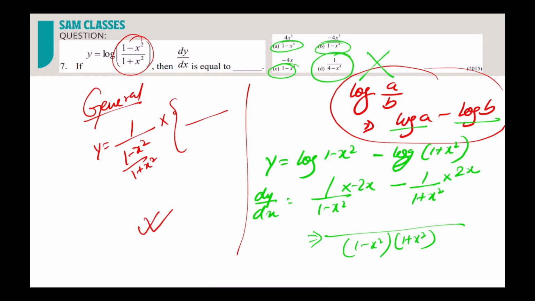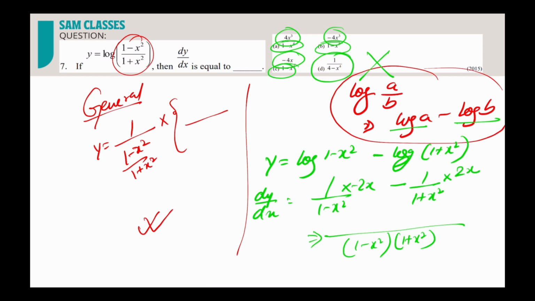This option you can anyway simply eliminate. Correct? 1 minus x power 4. They just wanted to confuse you, so this way they gave it. So directly you can eliminate, this won't be there. Now we have to see whether it will be plus 4x cube, minus 4x cube or minus 4x.